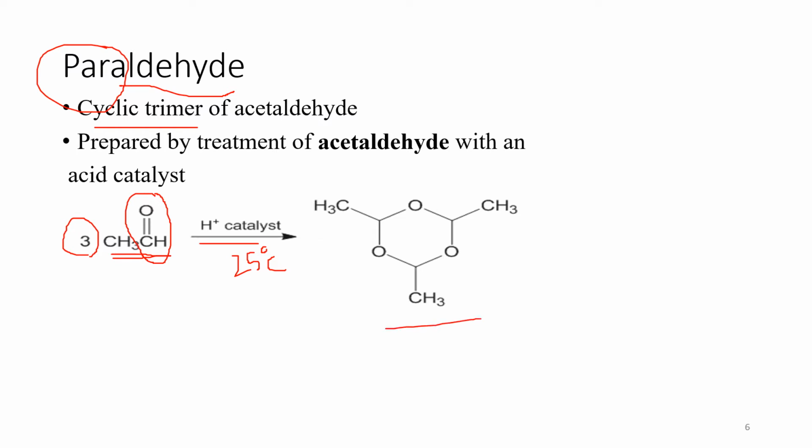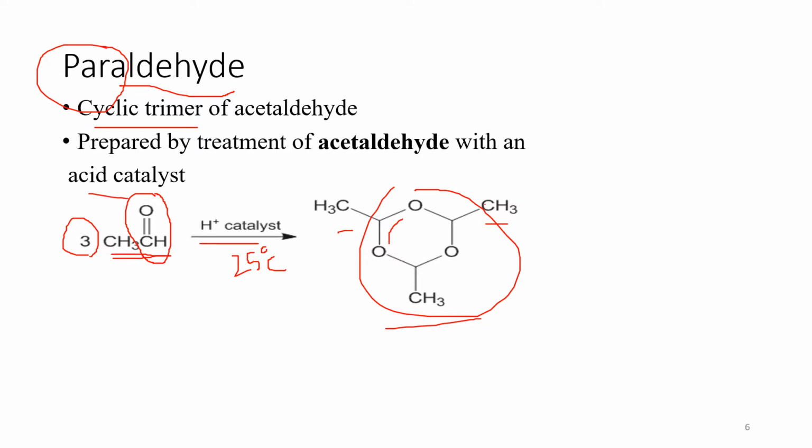You can see there is a cyclic structure with three methyl groups attached to it. It is prepared by the treatment of aldehyde with an acid catalyst. The acid catalyst is used to speed up the reaction.